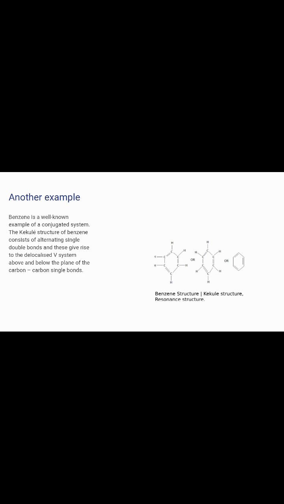Here is another example. Benzene is a well-known example of a conjugated system. The chemical structure of benzene consists of alternating single and double bonds, and these give rise to the delocalized pi system above and below the plane of the carbon-carbon single bonds. You can see here.